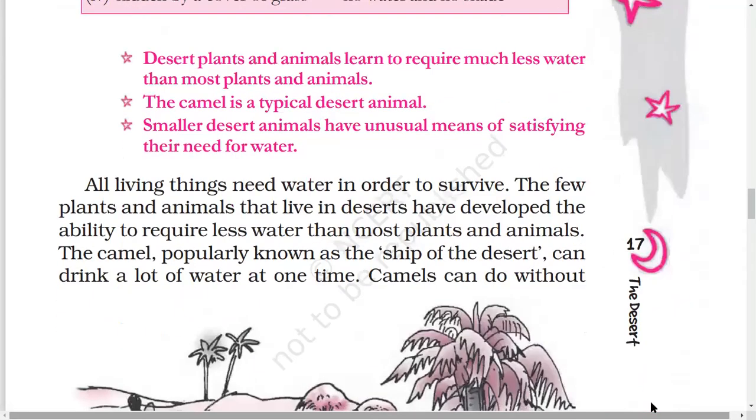Desert plants and animals learn to require much less water than most plants and animals. Yes. How do the animals and plants adapt there?